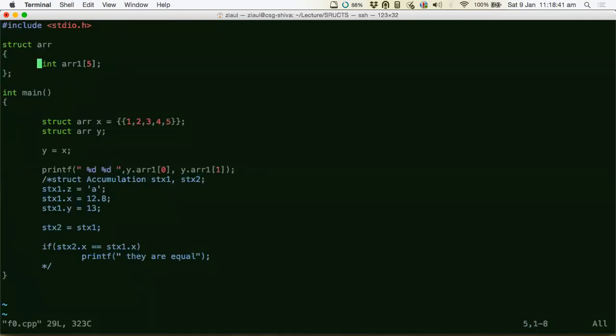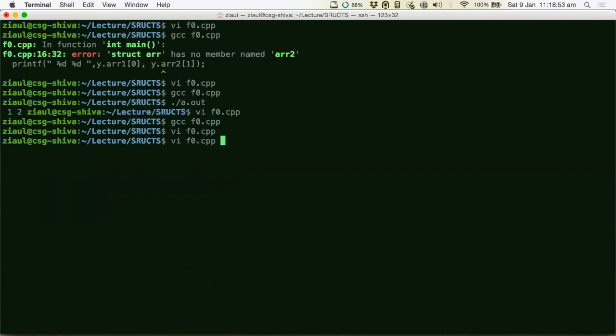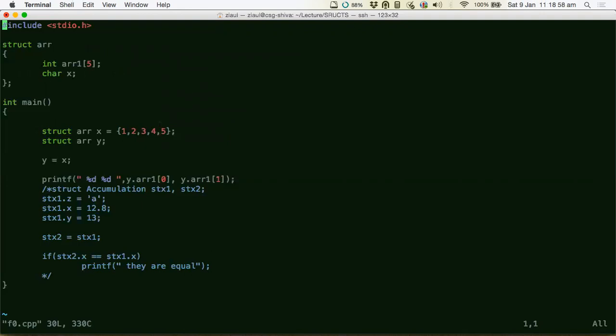So let's do this. If there is one more variable, let's say there is a character as well. Now if you just use a single curly brace, let's see if it works. Still it works. The structure would automatically infer the type of the data which will be going.